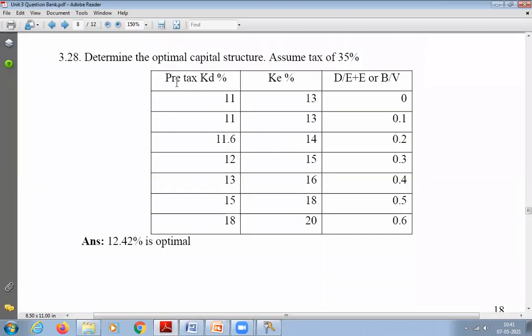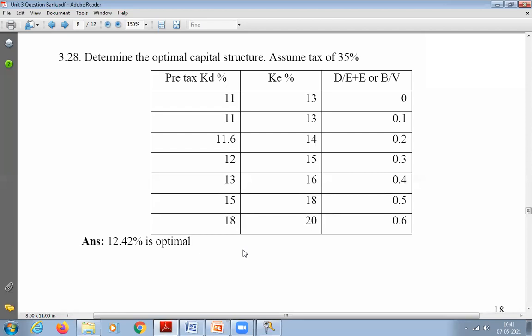So he has given us the pre-tax, that means before-tax cost of debt, then the cost of equity, and then the debt to equity ratio. That we have to calculate. Actually it is not the debt equity ratio, it is the percentage of debt in the total capital. Total capital is nothing but debt plus equity. So the answer should be 12.42. Anyway, we will calculate that. Did you understand the question? Yes or no?